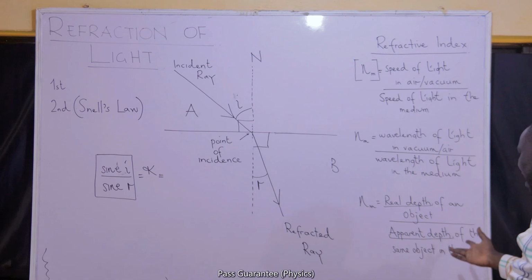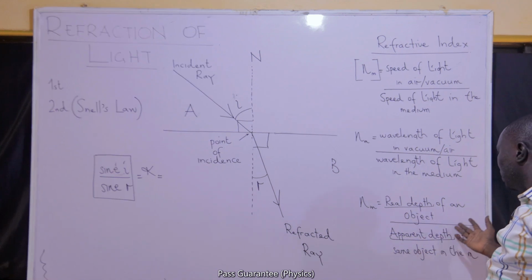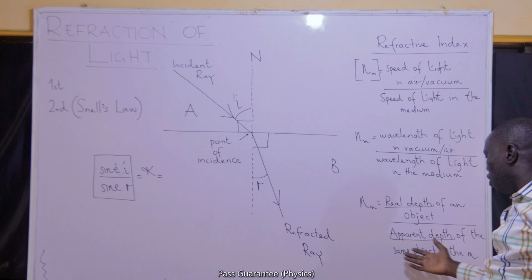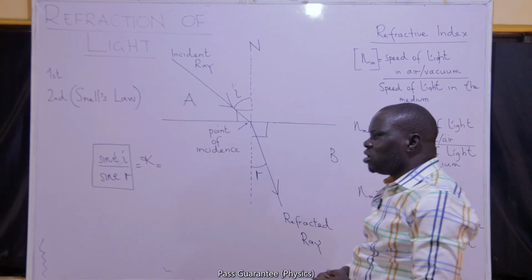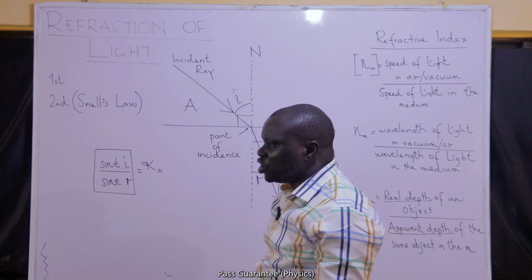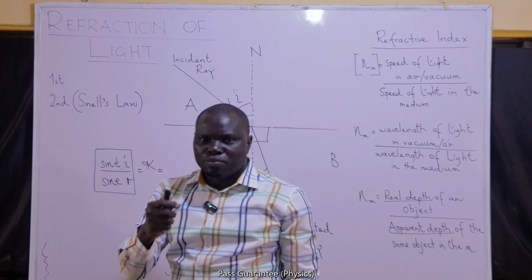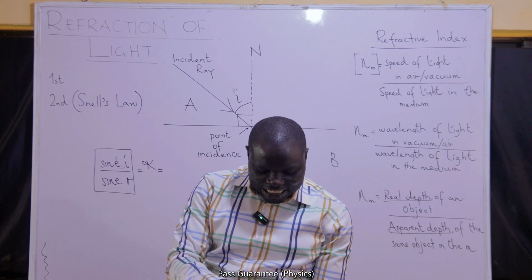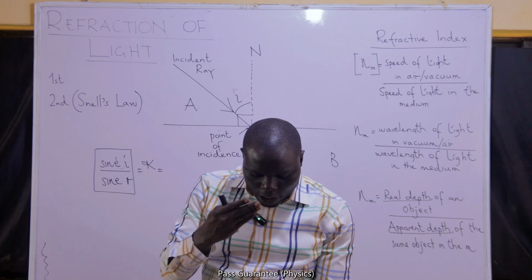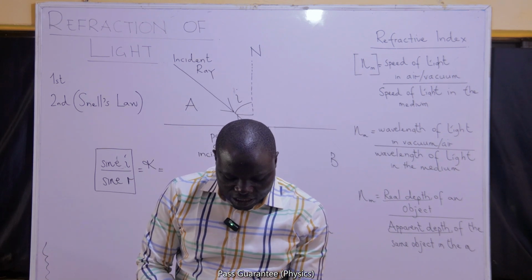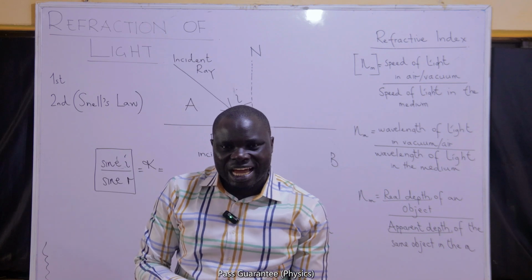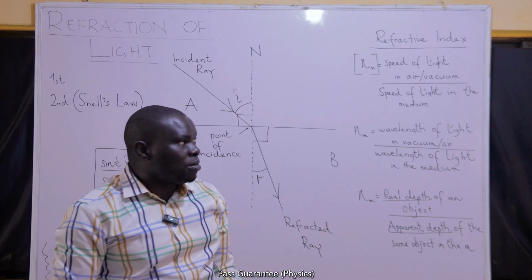Now, the third one, I can also use the real depth of an object in water over the apparent depth of the object in the medium, because we understand that refraction gives a false impression of the depth of an object. If I put an object inside a cup of water, by the time I look through, it will appear shallower than it is. It will appear as if it has been displaced upward.